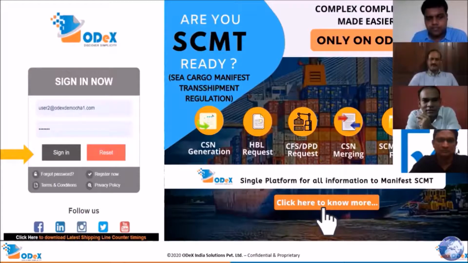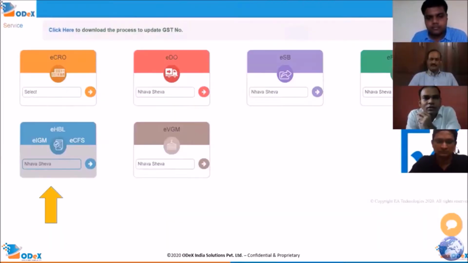As soon as you sign in, you need to go to this eHBL module. It is very important to consider that this HBL module is used by most of the companies, and they are currently using it for filing the house bill details. So we have not given you a completely new module. We have kept it in the same module with a differentiating field identification mark.